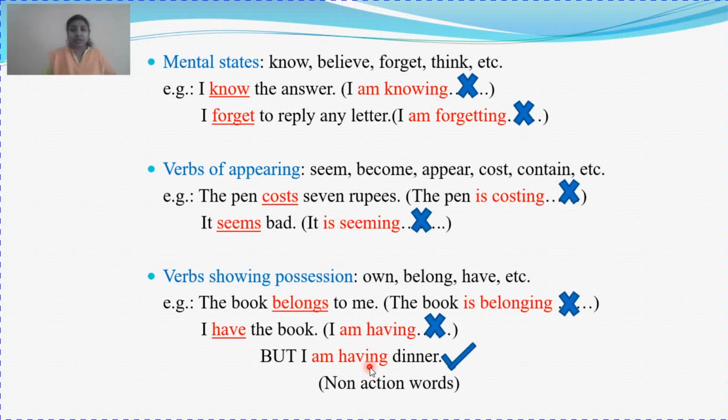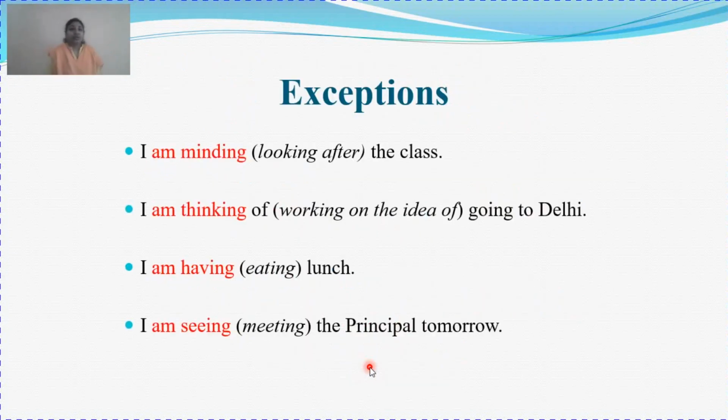So let's see some more examples of such non-action words used as action words. Here is a list of some examples. You can see I am minding the class. Now here mind is again your non-action word. You cannot use mind as ing. But here when I talk about I am minding the class, the word mind does not mean your brain. Minding means looking after. So when I say I am minding the class, it means looking after.